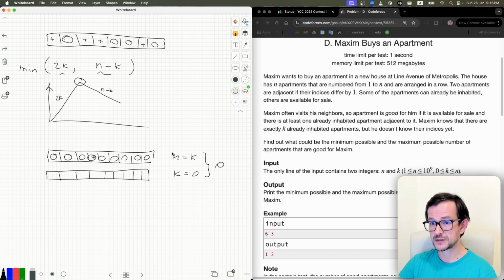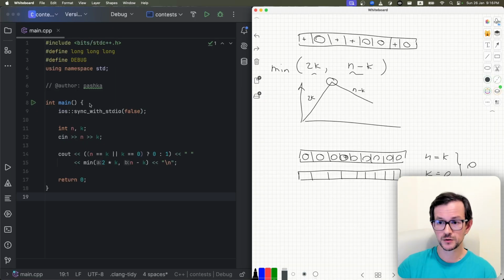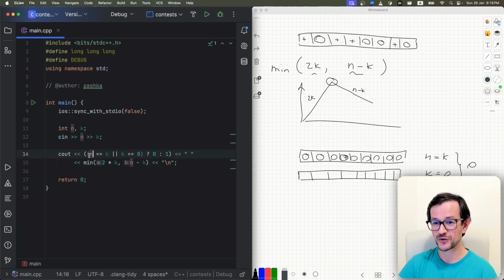So you have this solution for the first question, and this solution for the second question. Well, here's my solution. It's quite trivial again. Like I told you, for the first question, the answer is 0 if n equals k or k equals 0, and for the second question, just the minimum of these two values. That's it. Kind of a tricky problem. I actually missed one of the cases when I first solved this problem. So you need to be careful. It's easy, but still tricky. It happens.